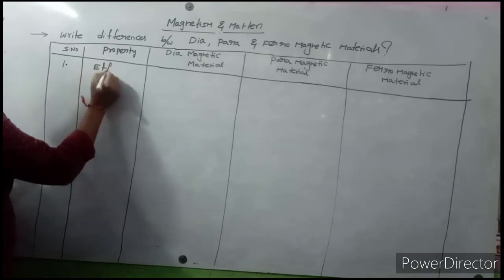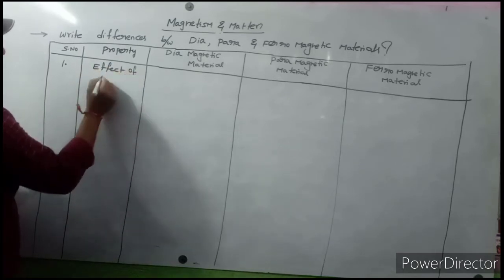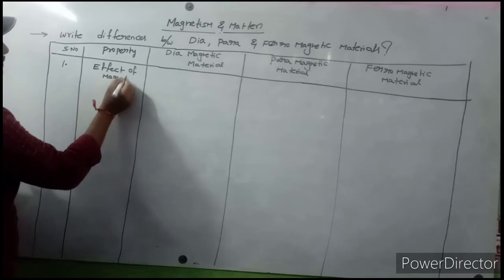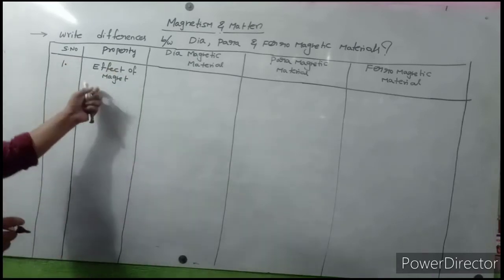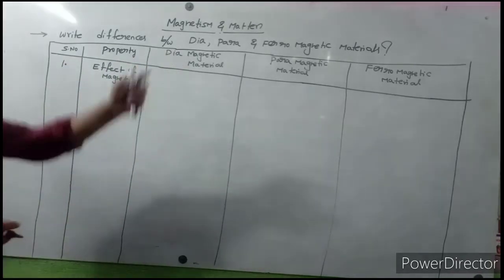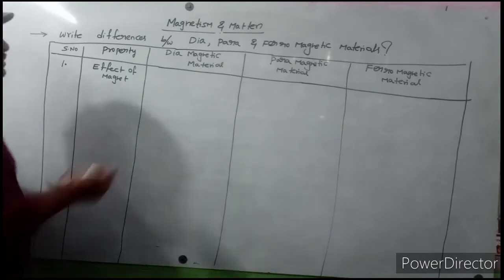Effect of magnet. How the magnet will affect the diamagnetic materials, paramagnetic materials, ferromagnetic materials.